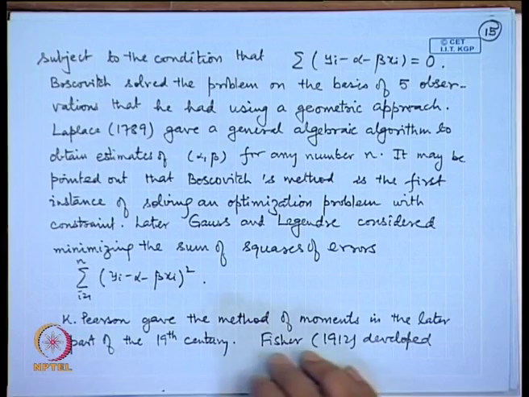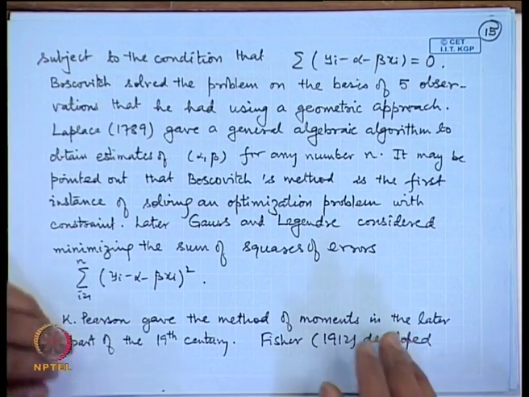He observed that tall parents have tall children, but less tall than the parents, and shorter parents have short children, but taller than the parents. This was called regression towards normality of the heights, and the first model of simple linear regression was made at this time. Later, Karl Pearson developed the method of moments in the latter part of the 19th century.